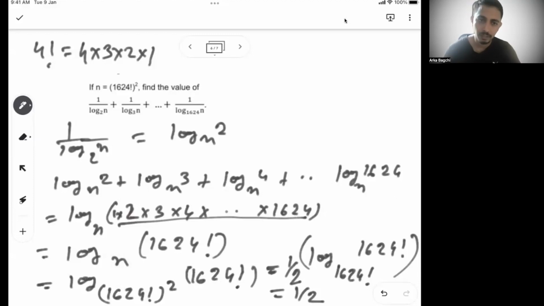So basically, if you have 1 by something, or even if it's not given 1 by something, if you see all the bases are not the same, but all the actual values are kind of the same, then you do a reciprocal so that the values become the base and the base becomes the value. Then it's easy for you to go ahead, because when the bases are the same, you can do a lot of operations in logarithm. That's what comes with more and more practice. The more you practice, the more confident you get at it.